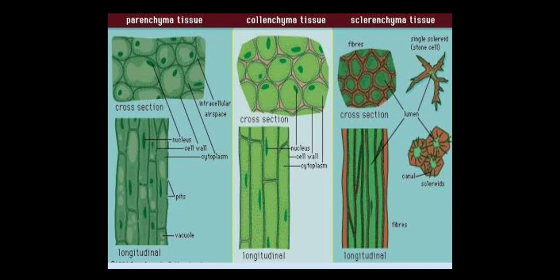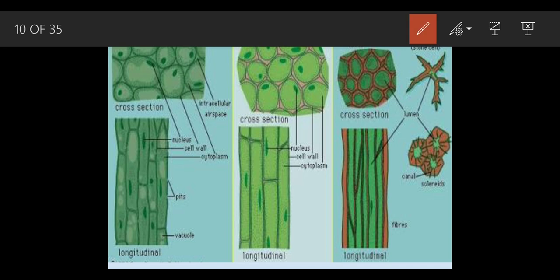First of all, let's understand with a diagram. This is the parenchyma tissue, collenchyma and sclerenchyma, and these are all cross sections. Cross section means they are cut in a horizontal position. Parenchyma has a thin wall. We can see here only a single layer is formed, so the walls are thin.